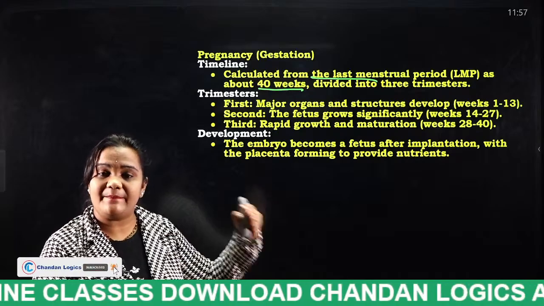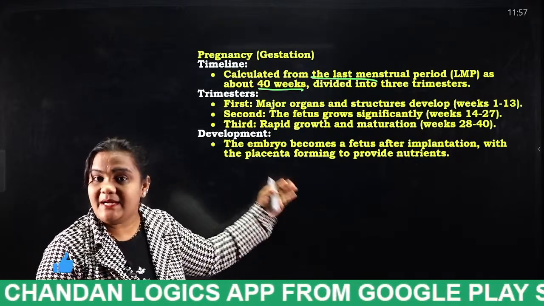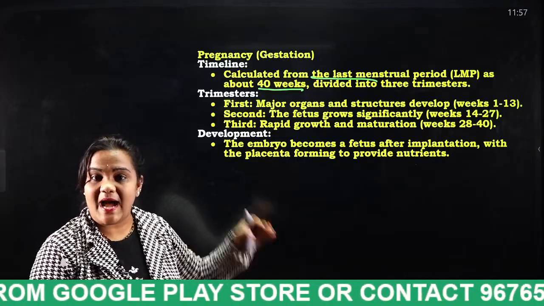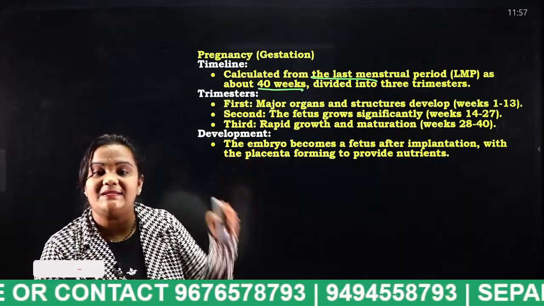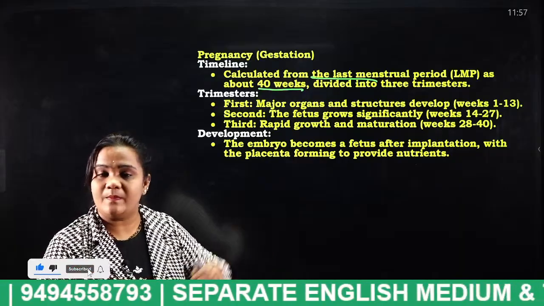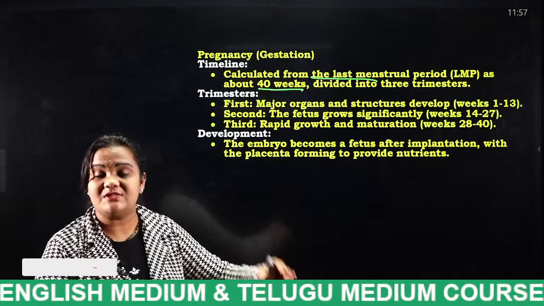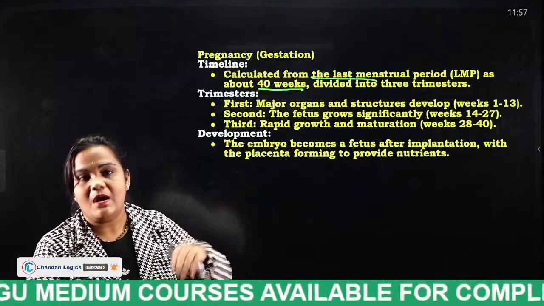The pregnancy countdown starts from when the last period occurs. From then the counting will start. So it lasts for 40 weeks and the baby will develop in a very good manner, and it consists of 3 trimesters: first trimester, second trimester and third trimester. After that the baby will come out.